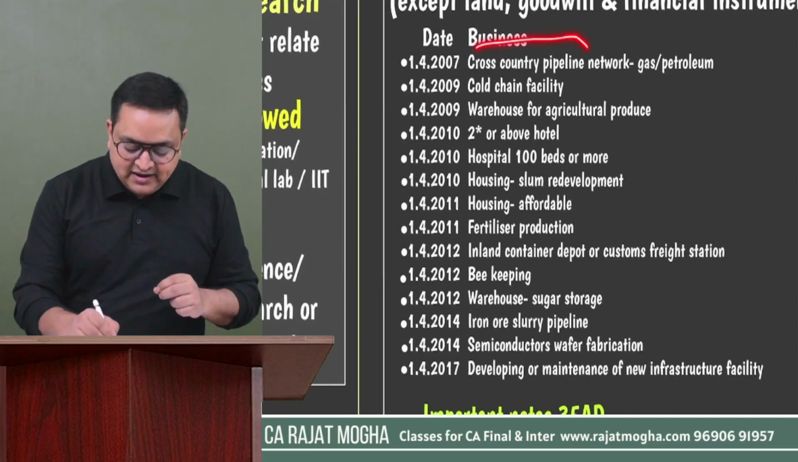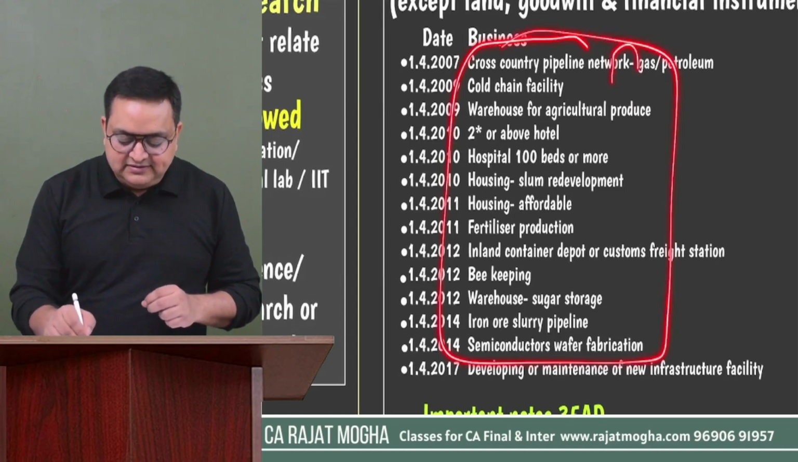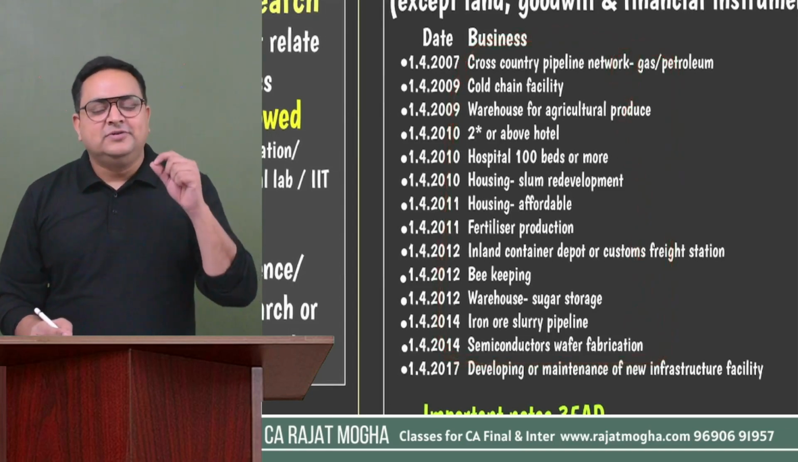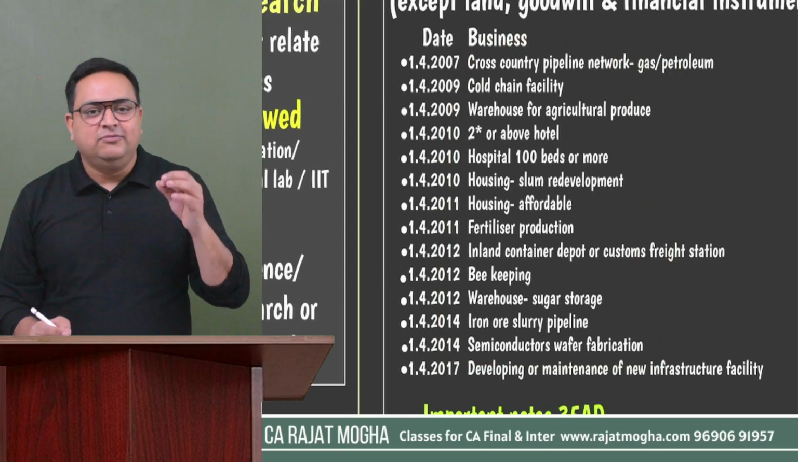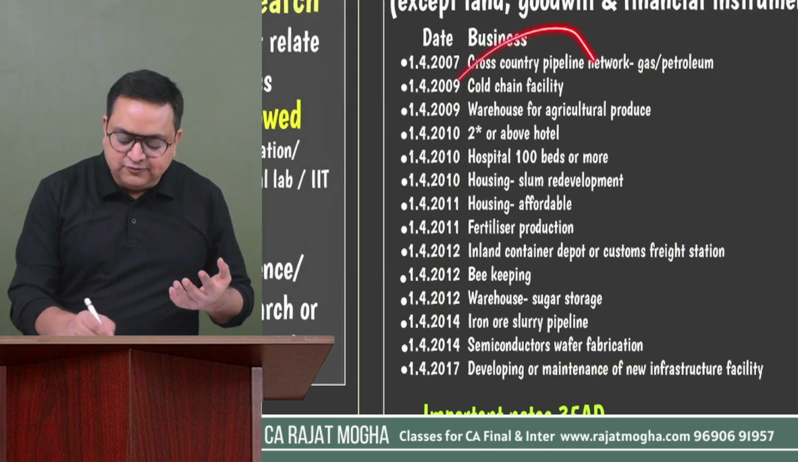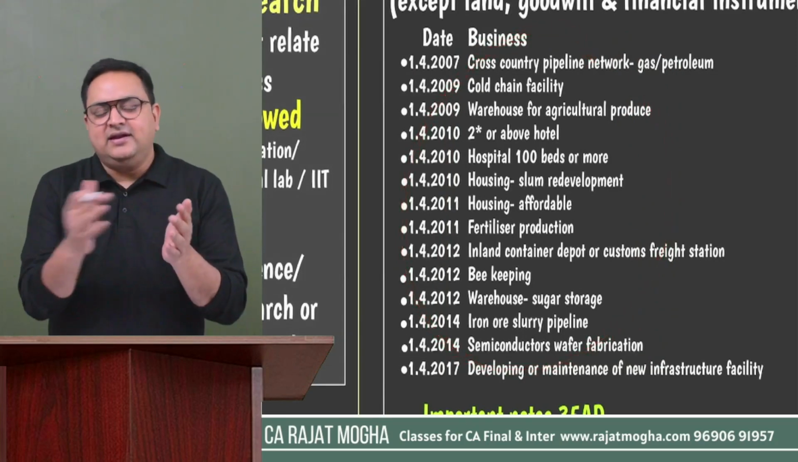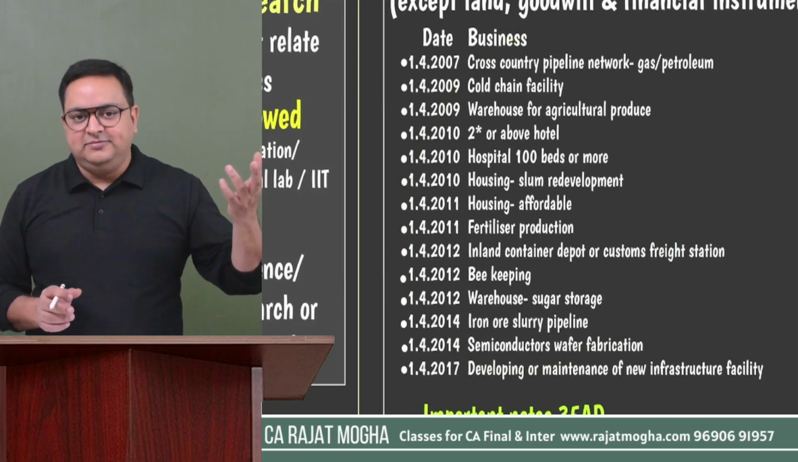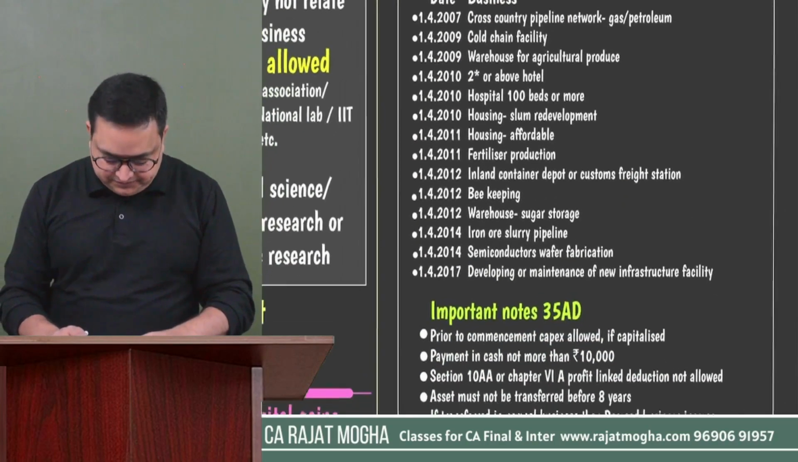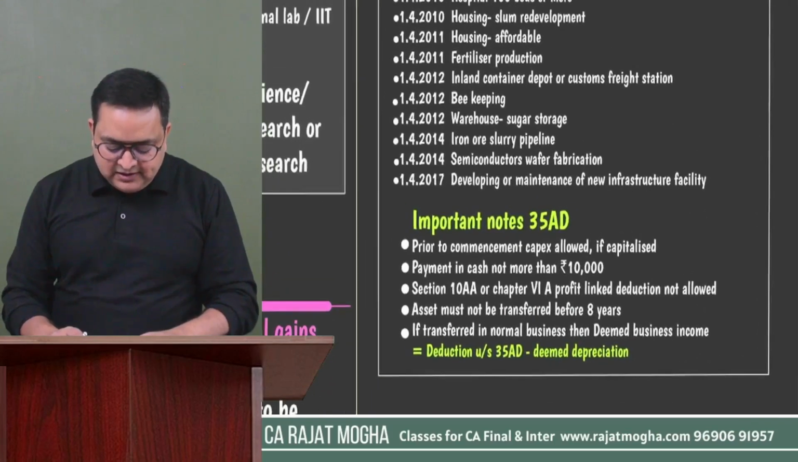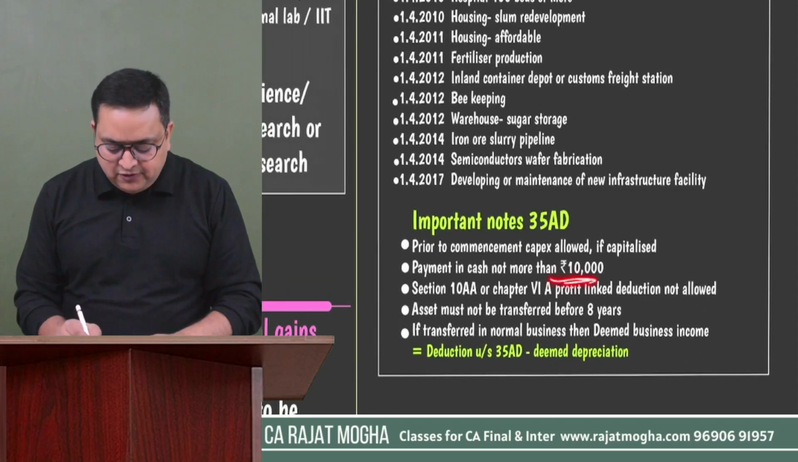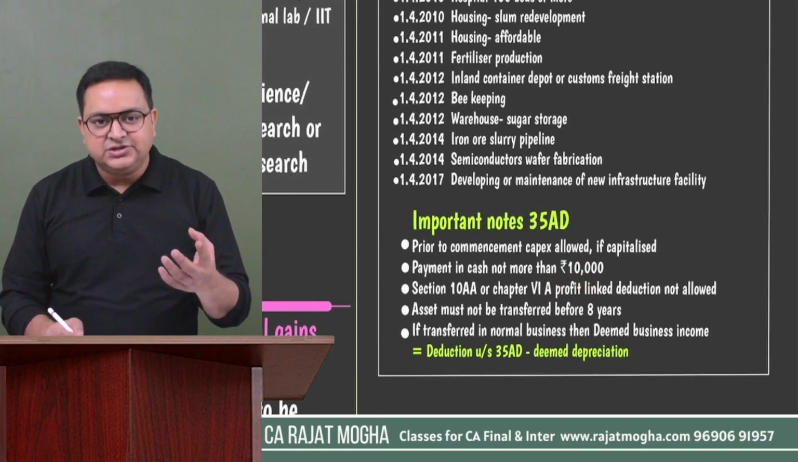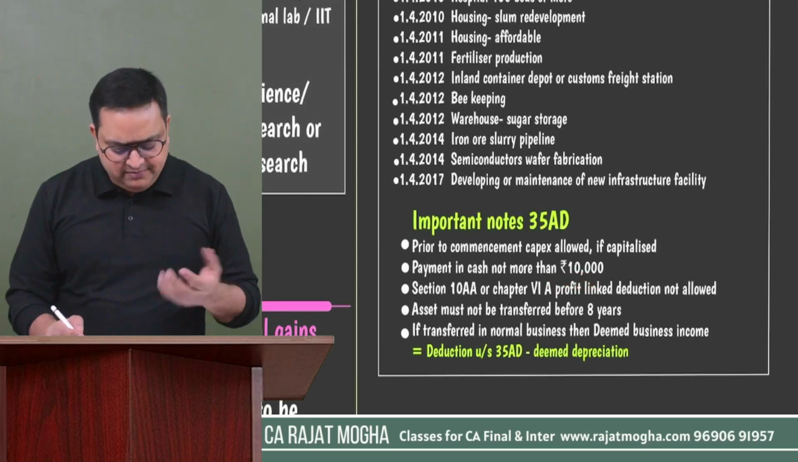And also understand, in case there is a loss in these specified businesses, then the loss from a specified business can only be set off against another specified business. So these 14 have a small family. They can adjust the loss between themselves only. They cannot set off the loss against other non-specified business. Okay. Some important points: if you have made a payment of more than 10,000 rupees in cash, then that deduction would not be available, you understand.